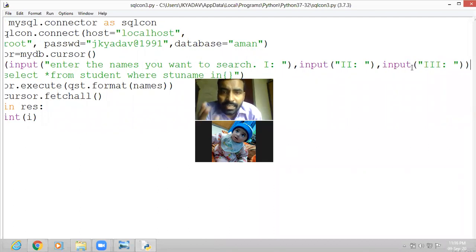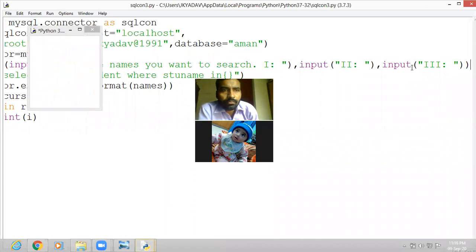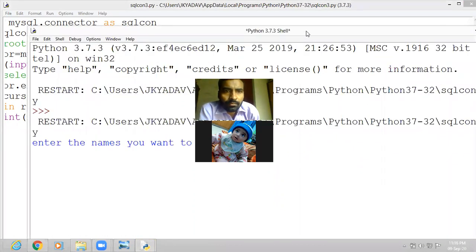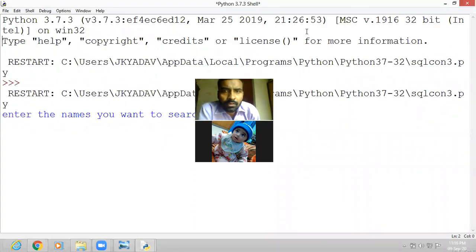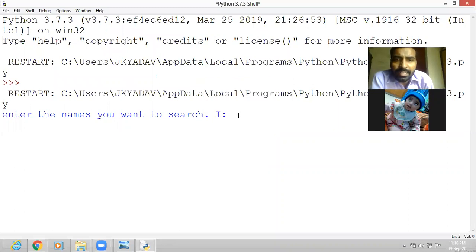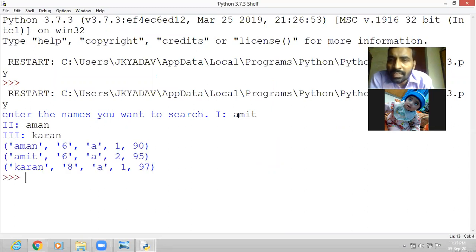Now you will see three inputs we will give and it will search all three inputs. Now kindly see. So here it is asking the first input. If we input first name, then it asks for the second input, second name, then it asks for the third input, so the third name. Now you can see all the three names have been searched and found.